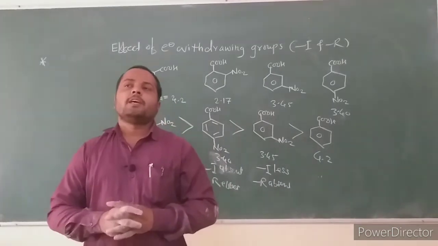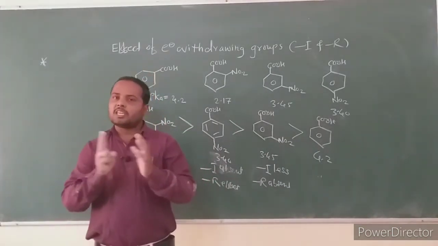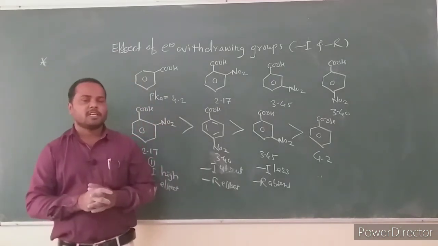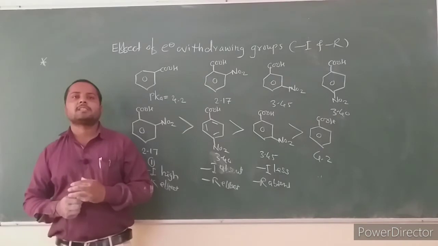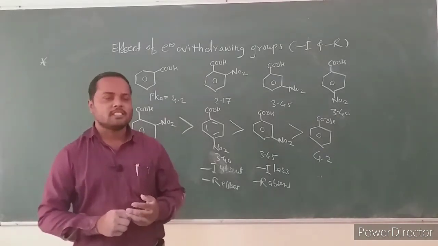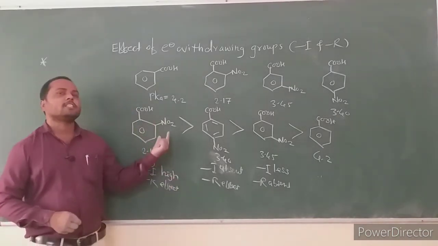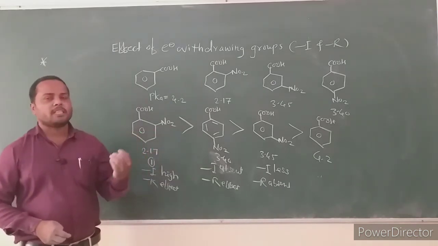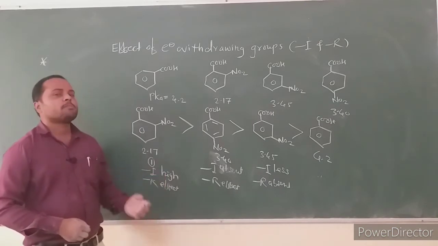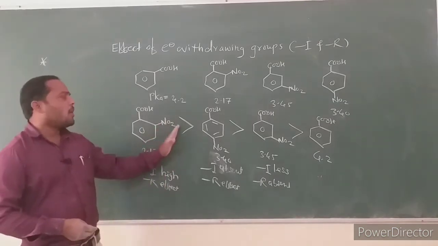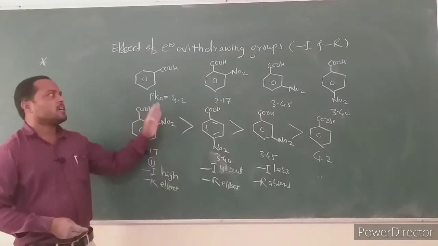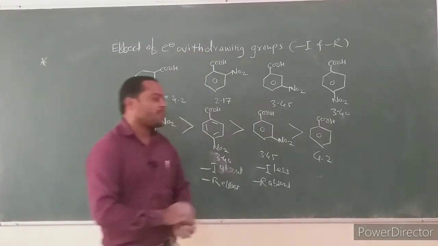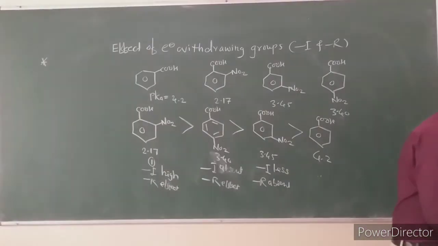This is the effect. Electron donating substituents decrease the acid strength when attached to the benzene ring in carboxylic acid, and electron withdrawing substituents increase the acid strength. The electron withdrawing group has minus I effect and minus R effect, and this makes all aromatic carboxylic acids having electron withdrawing groups stronger than benzoic acid. Then consider the third type of substituted acid.